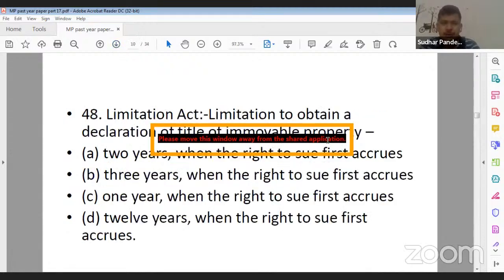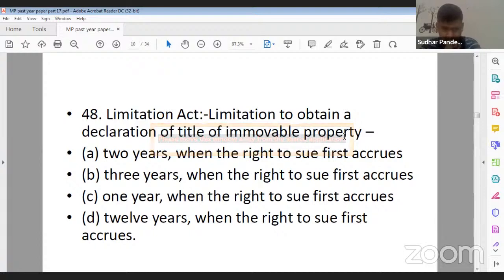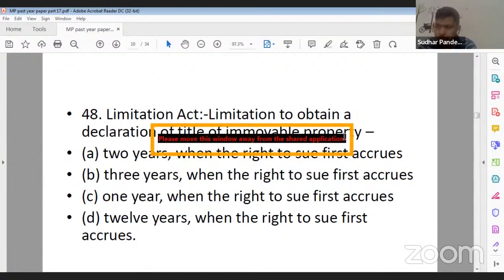Next question is your question number 48. The limitation to obtain a declaration of title of immovable property. Option A, 2 years when the right to sue first accrues. Option B, 3 years when right to sue first accrues. C, 1 year when the right to sue first accrues. And option D, 12 years when right to sue first accrues. So what should be the correct answer? 2 year, 3 year, 1 year, 12 year. Declaration of title of immovable property.